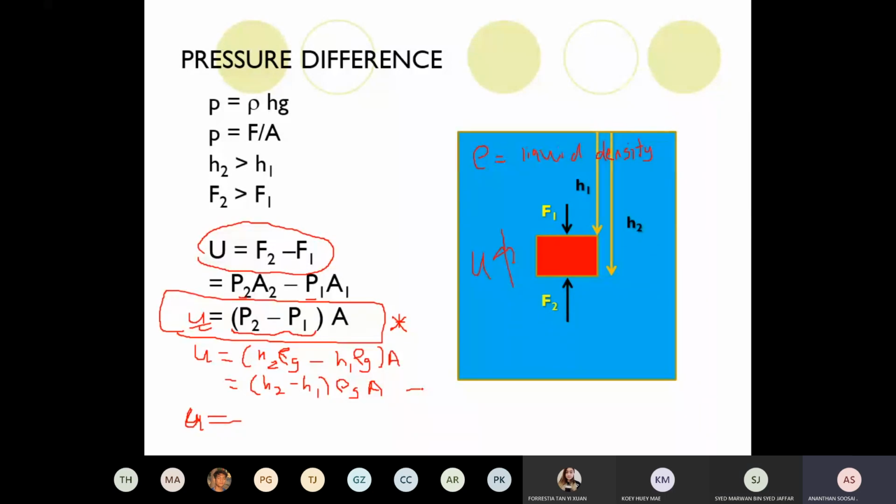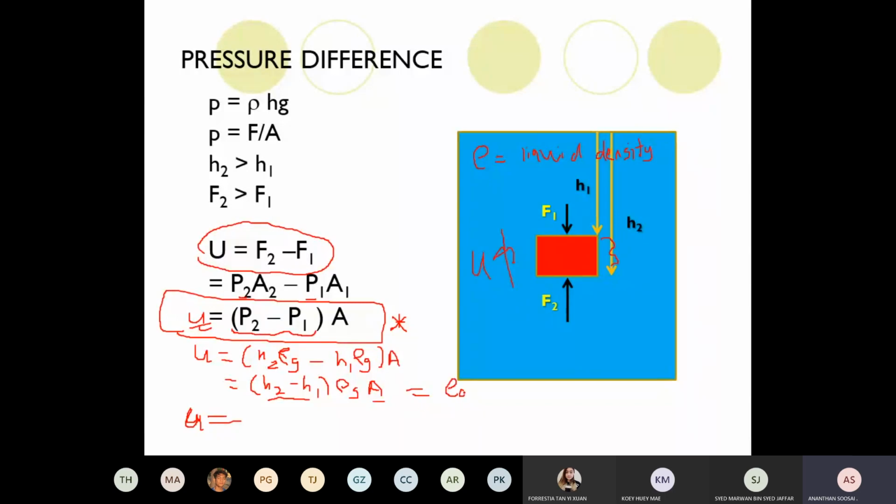So you got the idea. Now here, H2 minus H1 times A is equal to what? H2 minus H1 is actually the height, so height times area is volume.